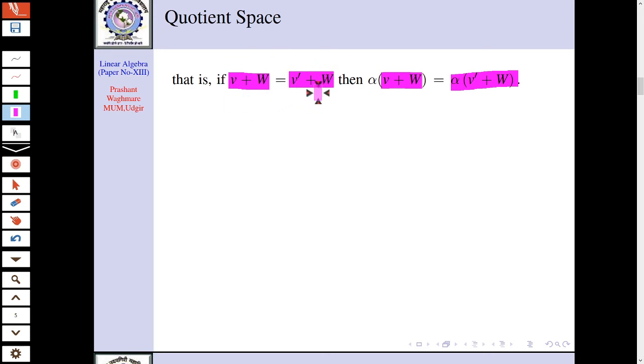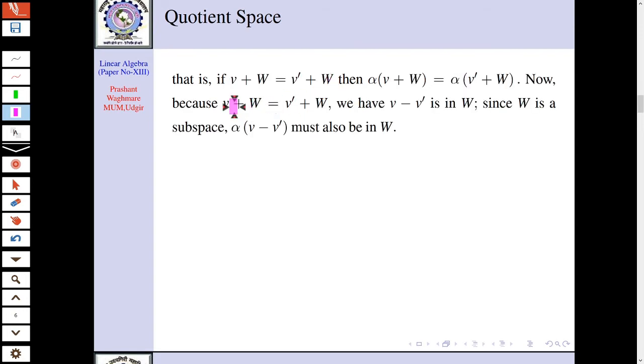Instead of H we have W here. So right now, because these two are equal, one can say that V minus V dash is in W, by the definition of equality of two classes.